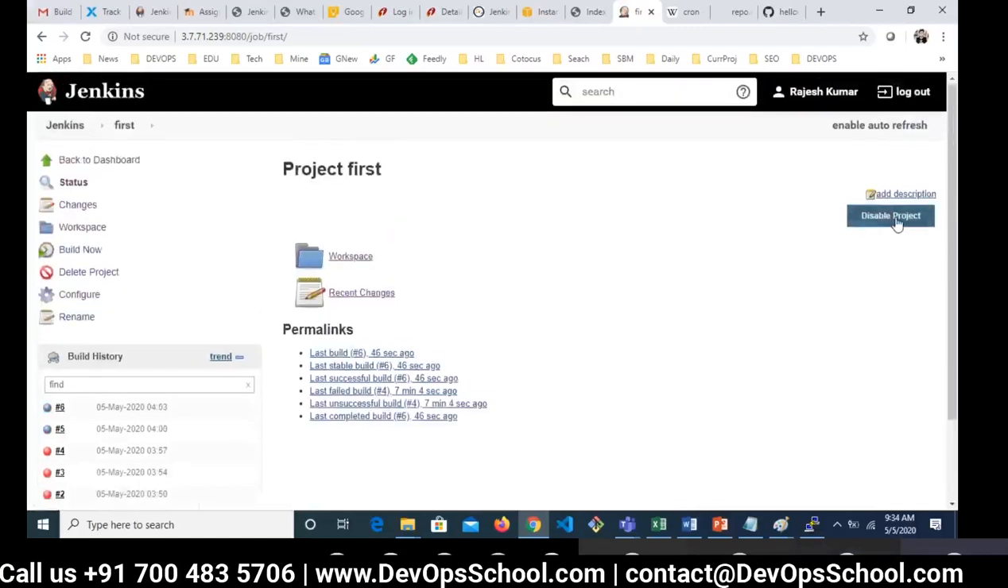You can disable the project also by clicking on it. Here you can enable auto refresh. Auto refresh will consume a little bit more CPU and more RAM, but you can enable it. Now you can delete the project also here.